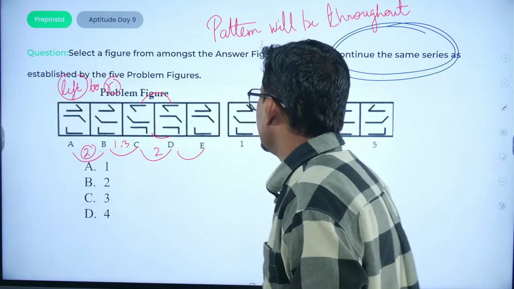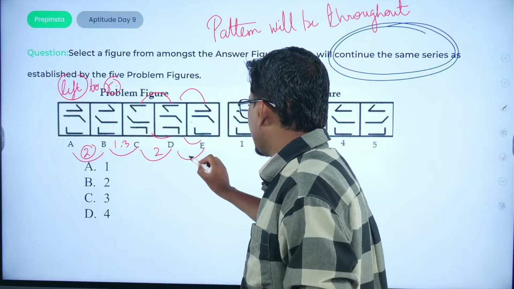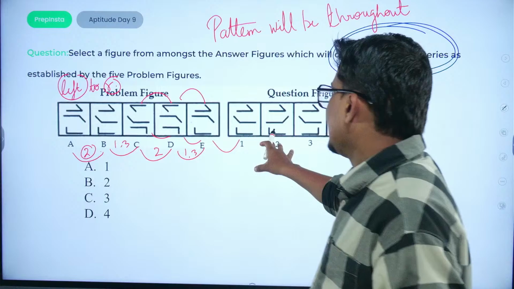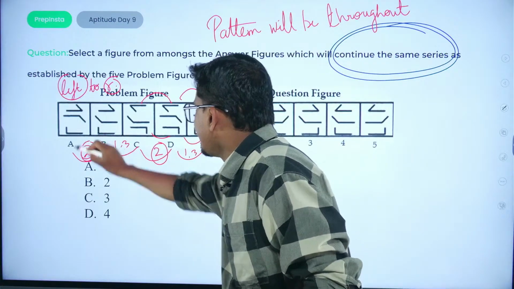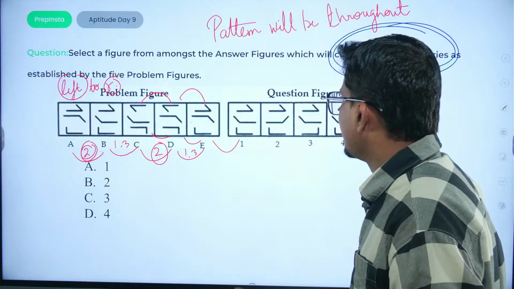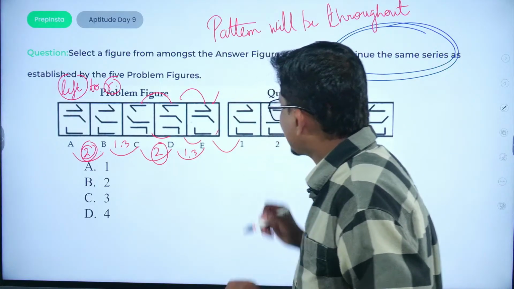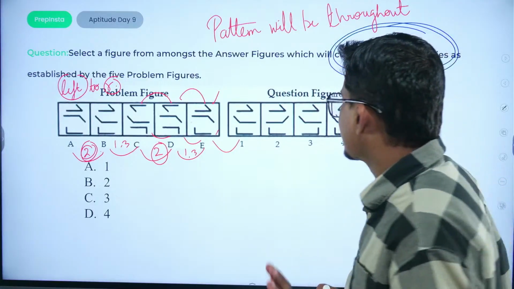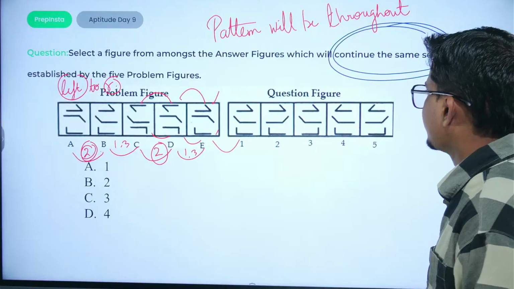Now D with E, the first and third are interchanged. So by the same logic, in the next figure only second would be changed, that is the middlemost diagram. Both the first and the third, that is the last most, the top and the bottom inclination would remain the same. Now you can use these options.